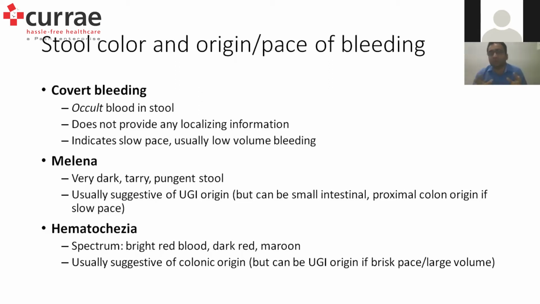Usually, this does not really provide any localizing information about where the patient is bleeding. Somewhere in the GI system, stool occult blood is positive, but there has to be something. There is a very high possibility of false positive reports because the patient may be on iron therapy or certain other drugs like aspirin, or the patient may be mildly bleeding and the stool occult blood may be falsely positive. What time of the day you do it and how many samples you collect also matter. So it's more of a fallacious test, but it is a good screening marker to know whether the patient is having any form of bleeding, especially when the patient says he is suspecting some bleeding.